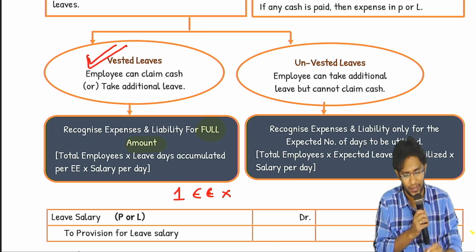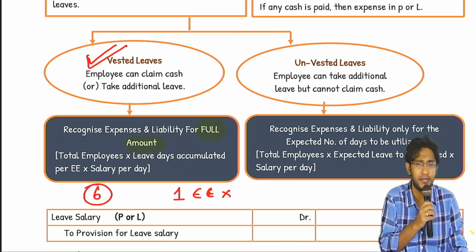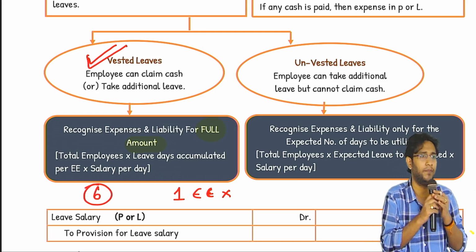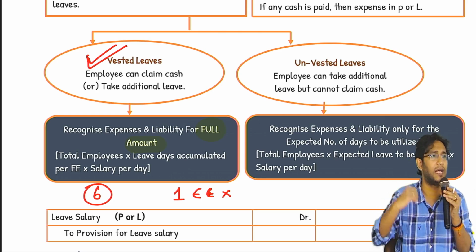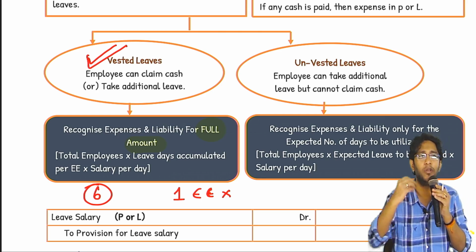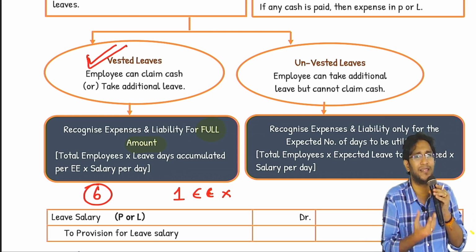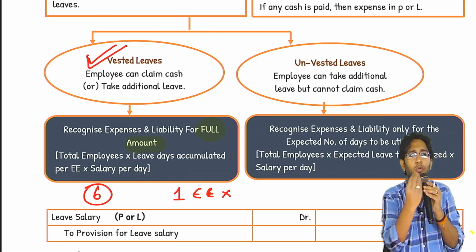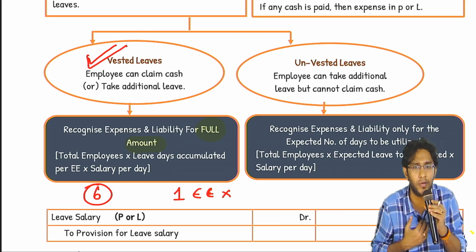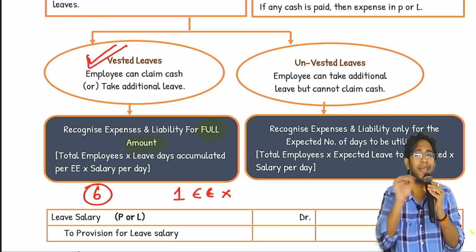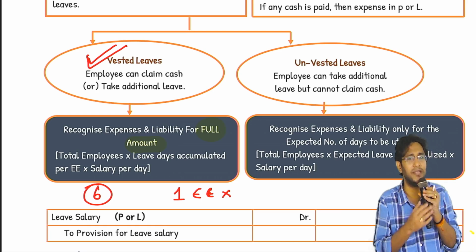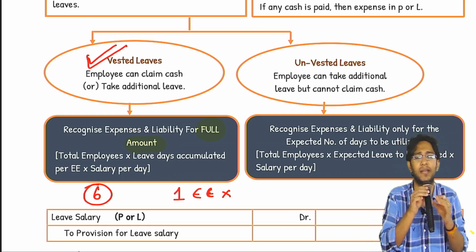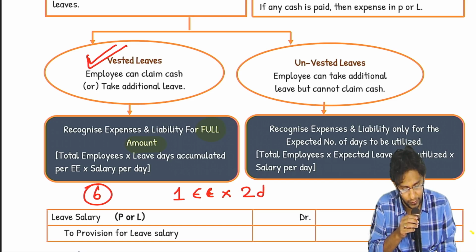One employee is there, he is actually eligible for 6 days, but that fellow is CEO of the company. When you look at his past track record, last 3 years, he never utilized it. Or out of the 6 days, let us assume that hardly 2 days he will utilize. He is eligible for how many days? Yes. But he is likely to use only 2 days. Since he is likely to use only 2 days, the standard says can create provision only for that.